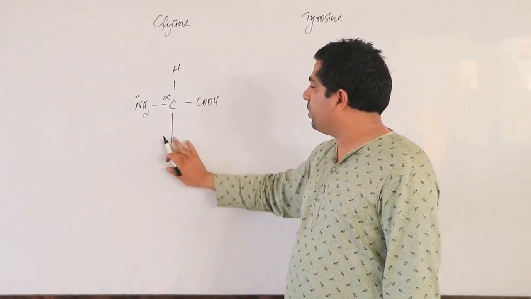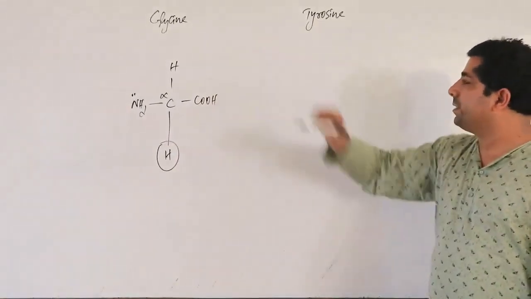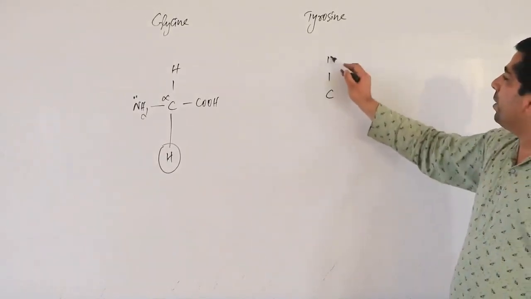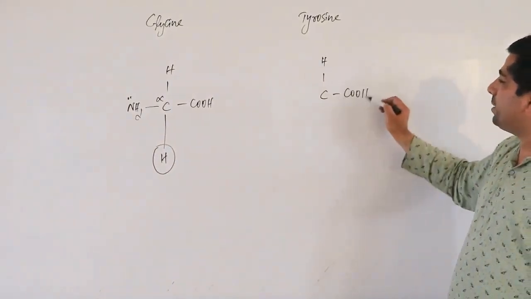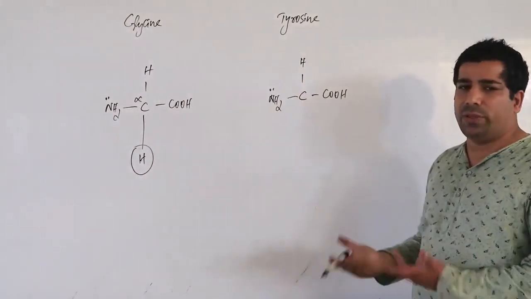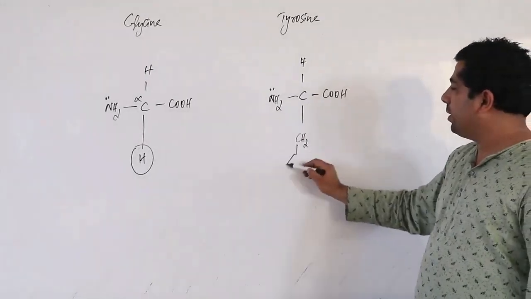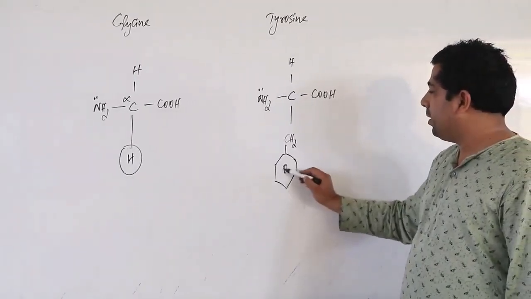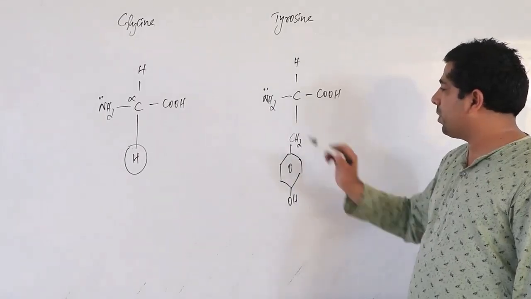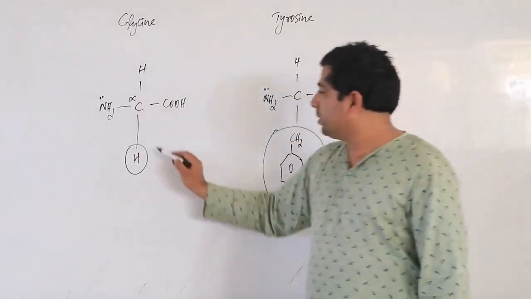And then the variable group is R, and that R is H in case of glycine. Then here you have the constant part, carboxylic acid, and the amine group, you can also call it amino. It's your choice. And now what is here? CH2, then a benzene ring, and then finally OH. This is your R group, correct?